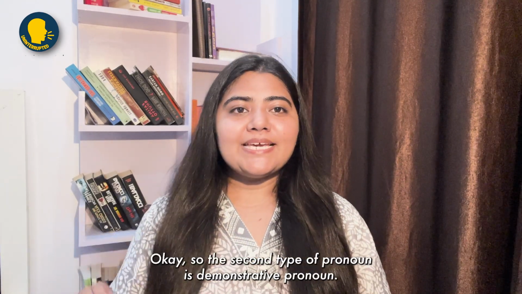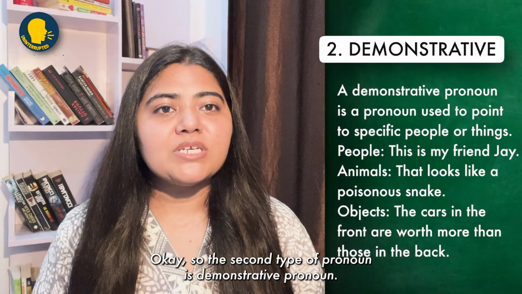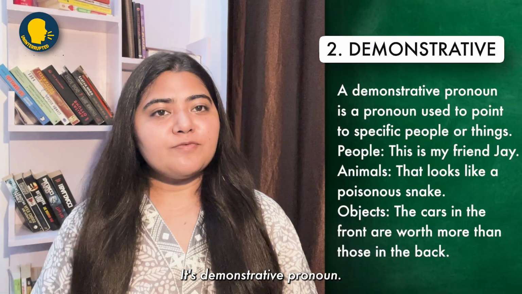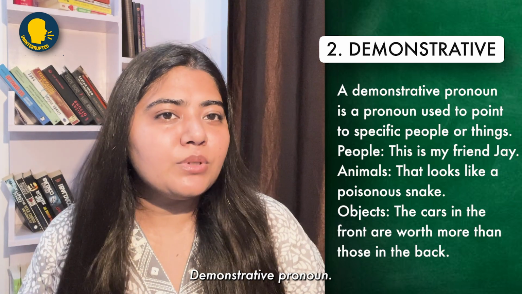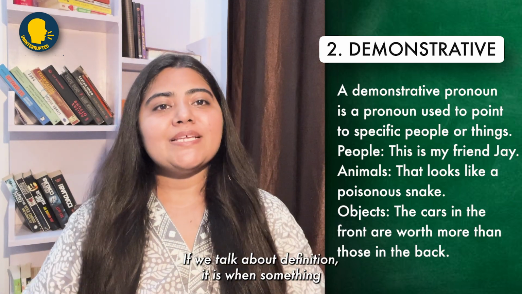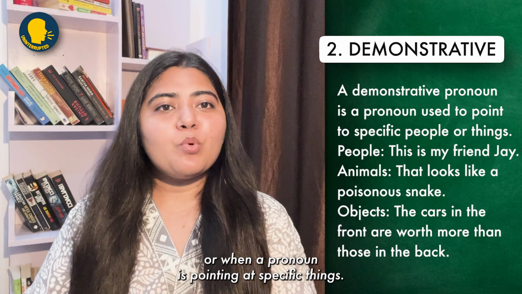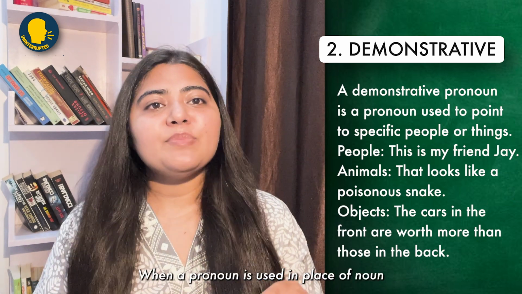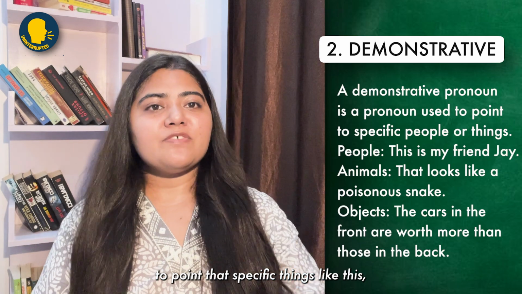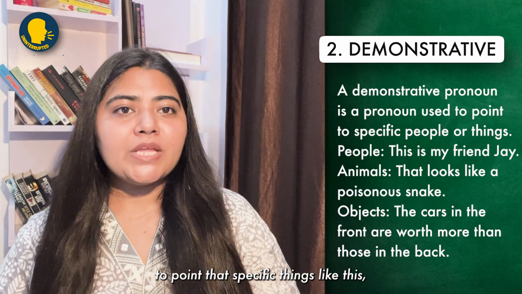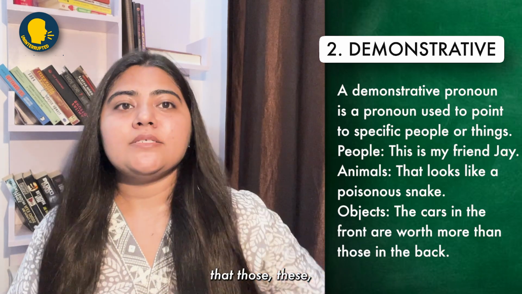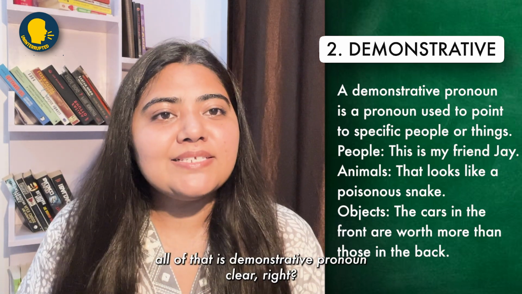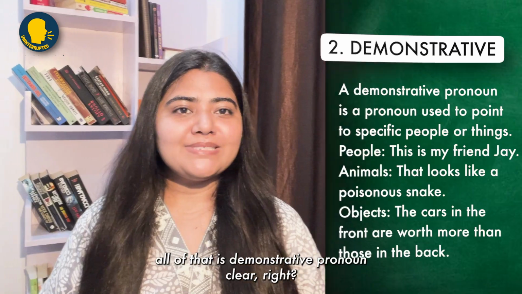Okay, so the second type of pronoun is demonstrative pronoun. Let me repeat the name for you. It's demonstrative pronoun. If we talk about the definition, it is when a pronoun is pointing at specific things. When a pronoun is used in place of noun to point at specific things, like this, that, those, these, all of that is demonstrative pronoun. Clear, right?